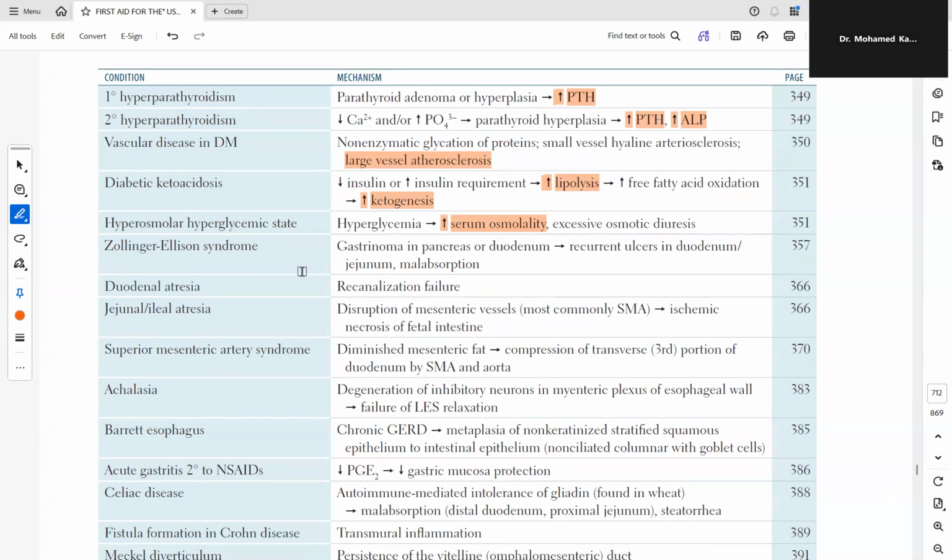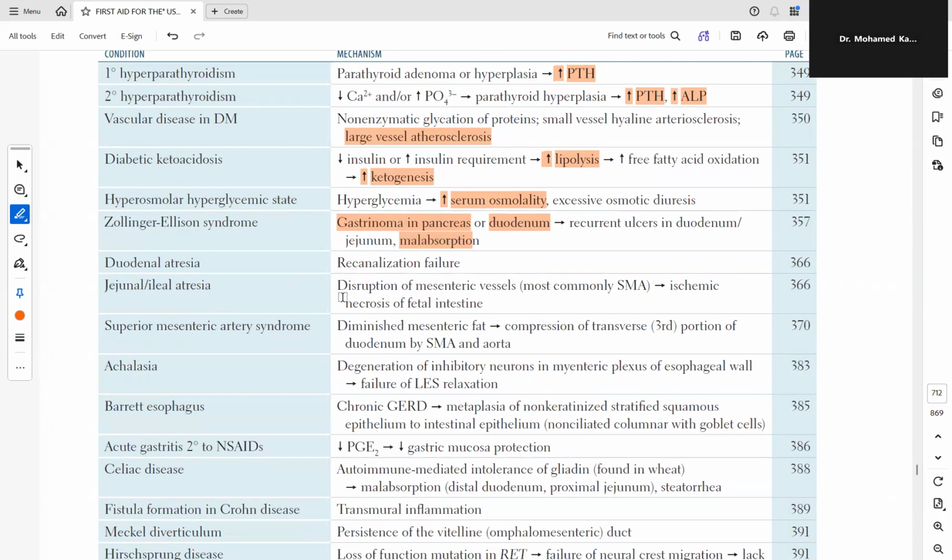Zollinger-Ellison syndrome: gastrinoma in the pancreas or duodenum, recurrent ulcers in duodenum, jejunum, and malabsorption. Duodenal atresia is recanalization failure. This is the cause, recanalization failure.